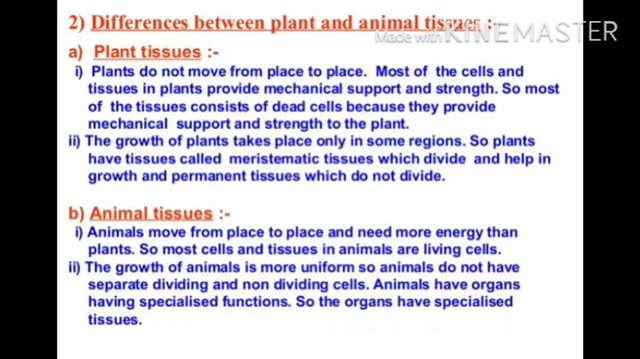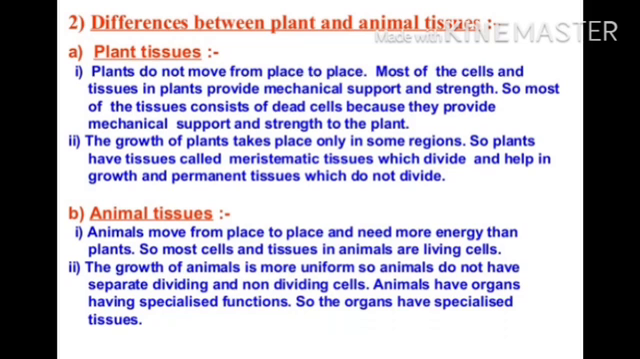Now the animal tissues. Animals move from place to place and need more energy than plants. So most cells and tissues in the animal are living cells. The growth of the animals is more uniform. So animals do not have separate dividing and non-dividing cells. Animals have organs having specialized function, so the organs have specialized tissue to perform specific work.